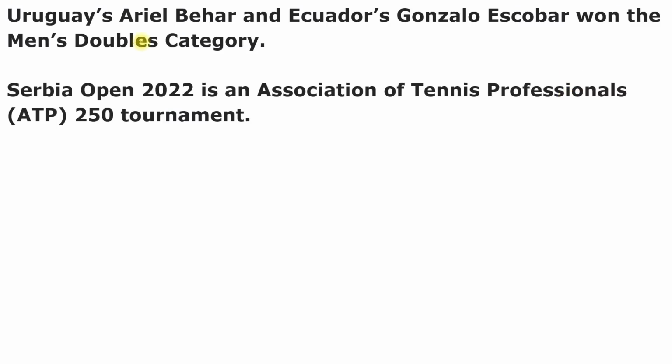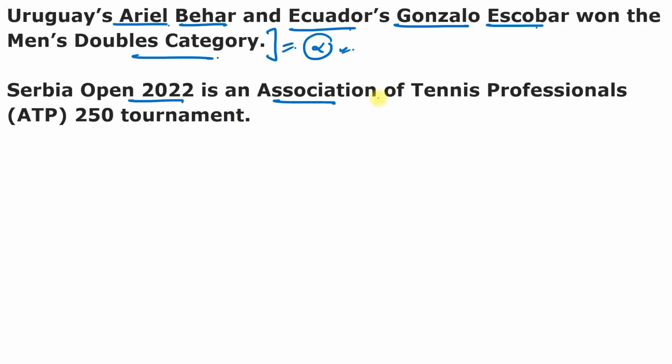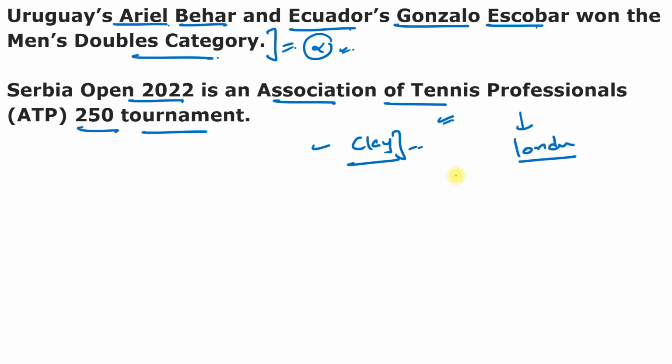You can see here, Uruguay's Ariel Behar and Ecuador's Gonzalo Escobar won the men's doubles category. You can remember if you want, otherwise you can just read these names. This is not so important, but remember, the men's title was won by Andrei Rublev. Serbia Open 2022 is an Association of Tennis Professionals ATP 250 tournament, and it is an outdoor clay tournament. This is again very important. And remember about ATP, or Association of Tennis Professionals, its headquarters is in London, United Kingdom.